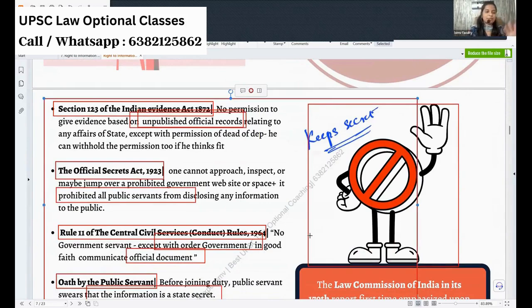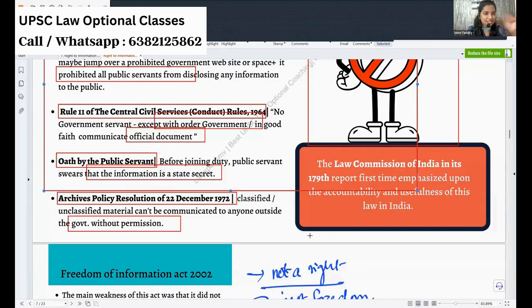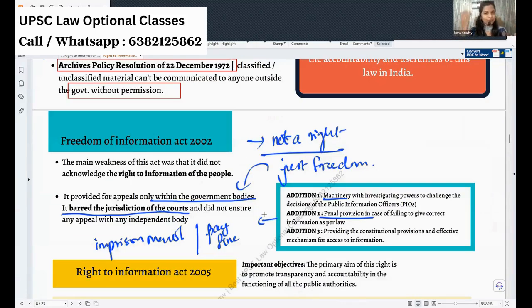Okay, these acts were there. So if you mention just the names of these acts and say that they were asked to keep certain documents quiet, or that it was against the right to information, that will give added points to your answer.